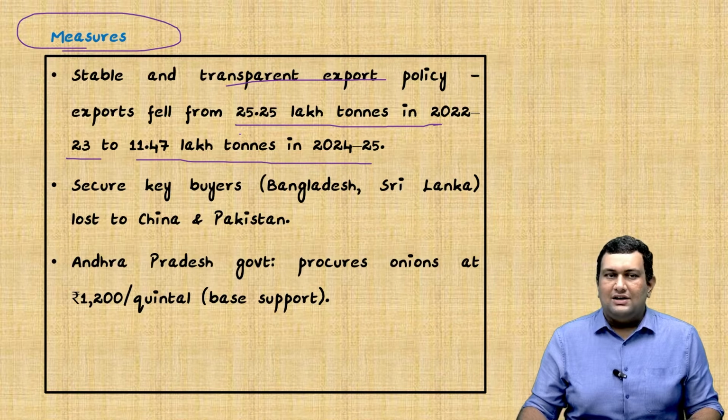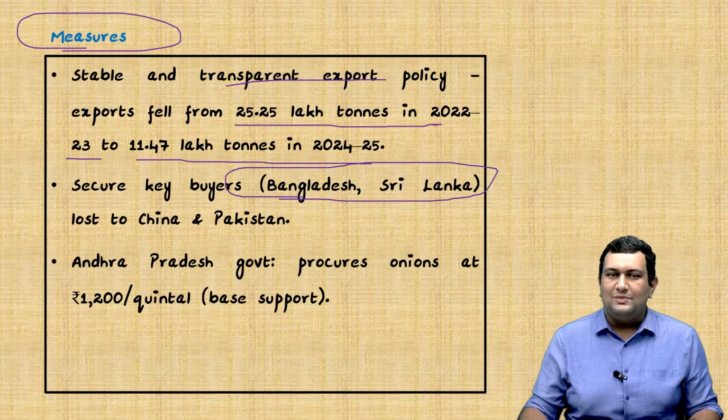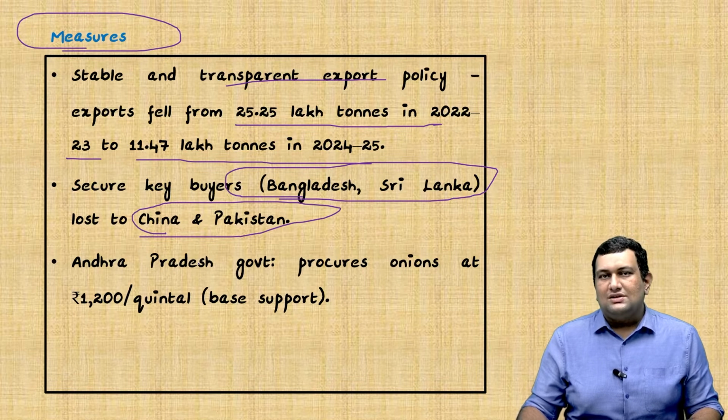Another aspect regarding export is that Bangladesh and Sri Lanka were key buyers from India, but they have now shifted to China and Pakistan for onions. So we need to bring them back. Another way this can be tackled is something which the Andhra Pradesh government has been doing. The Andhra Pradesh government has established a floor price of 1,200 rupees per quintal.